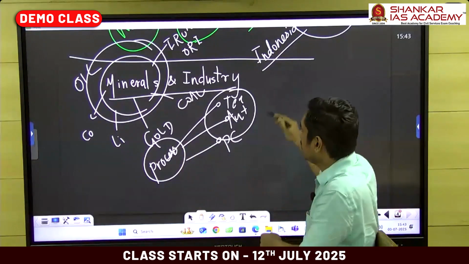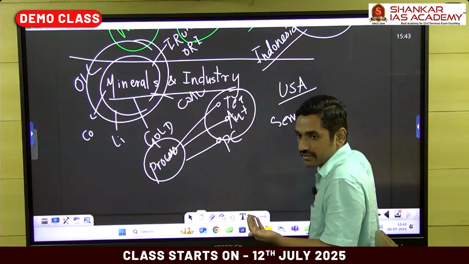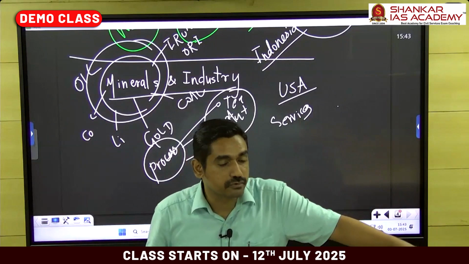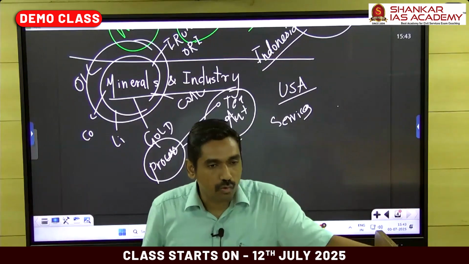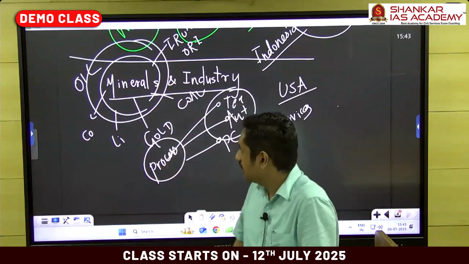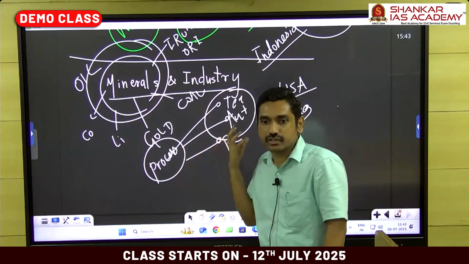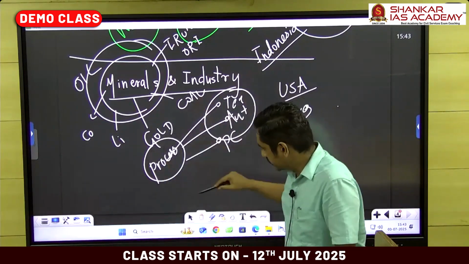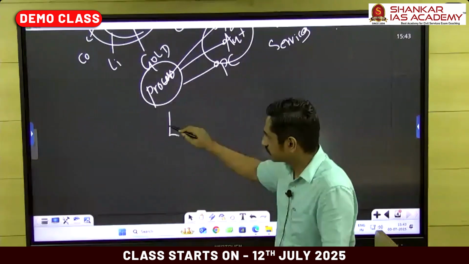So what makes the USA an excellent country when it comes to services? We need to understand factors of industrial location. So what makes China an excellent country when it comes to manufacturing industry in the world? Why is it very difficult for the African continent to really capture the world's manufacturing and the world's services industry? Why do they exactly struggle? Getting the idea? So based on all this, you will study finally the energy crisis.